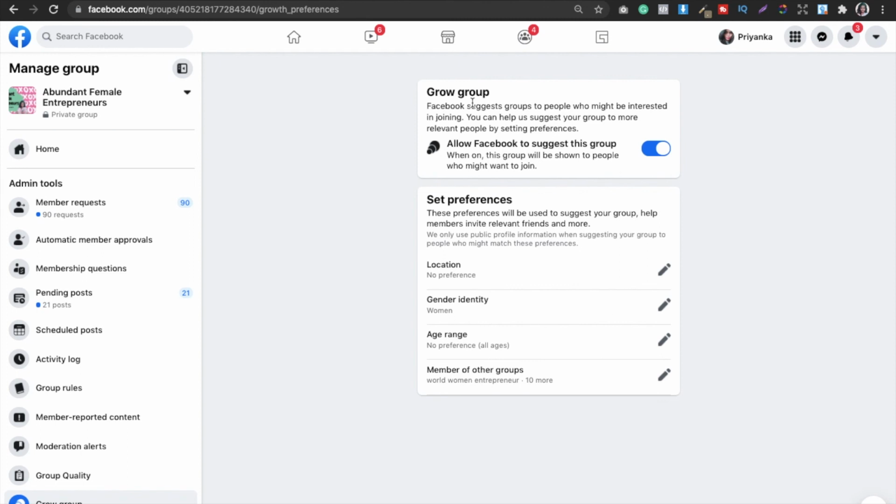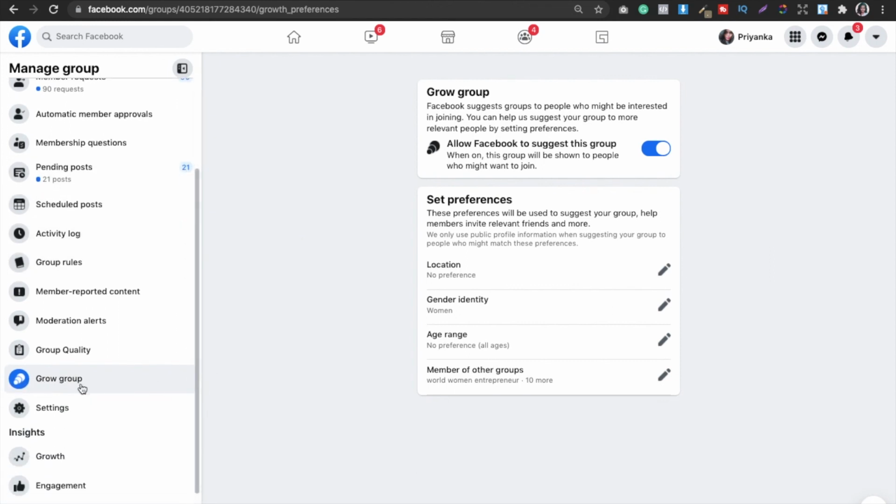Second thing also is that the growing group feature is not available for new groups. My Abundant Female Entrepreneurs group is like 8 or 9 months old. So in that case it is showing up. But if you create a group now and presume that you will get to see this feature, it is not going to happen. Okay, this is not going to happen. Facebook will only show this suggestion, this feature, to you once your group is somewhat old and some people are there.